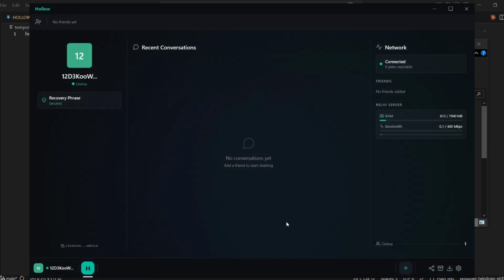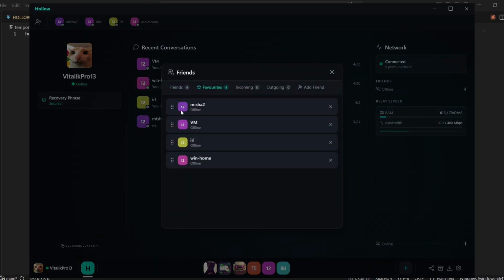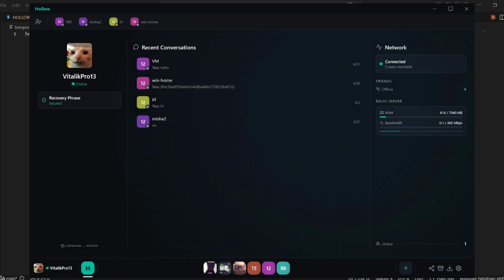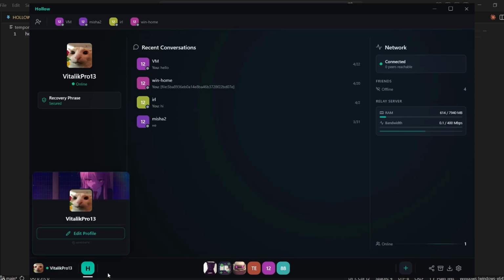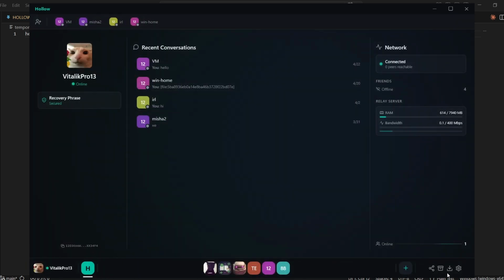with a single button. The UI of the app is a bit unique and I wanted to make it as useful as possible. The top bar has all your friends pinned, which you can manage in this little dialog. Add, remove and see incoming or outgoing requests, all here. The bottom bar is a server strip, which holds your profile, servers, a button to create or join one, share, archive, downloads and settings. I'll talk about those three later, so let's look at the Home tab.